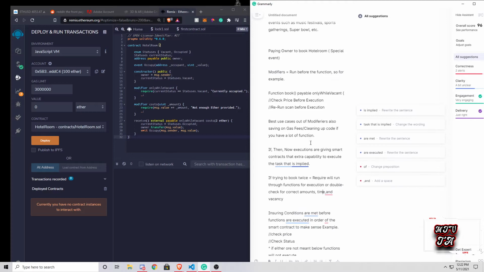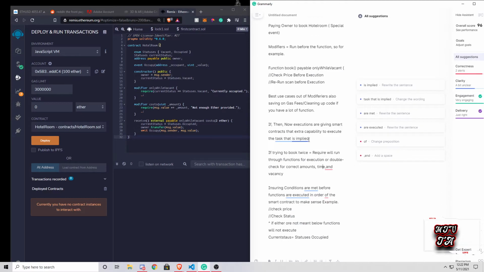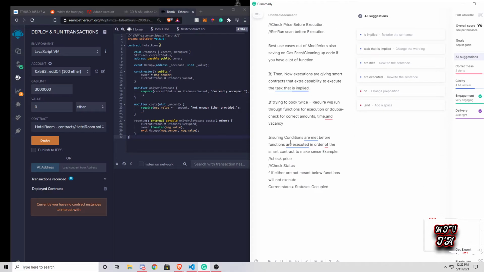We can definitely break that down a bit further. It's ensuring the conditions are met before the functions are executed, in order for the smart contract to make sense. Another example would be check price, check status. If either one of these is not met, the functions below will not execute.